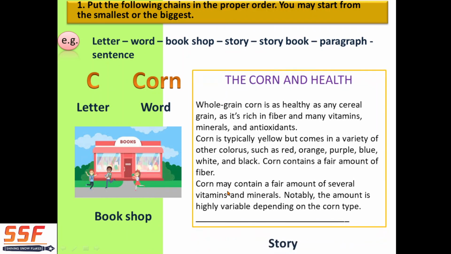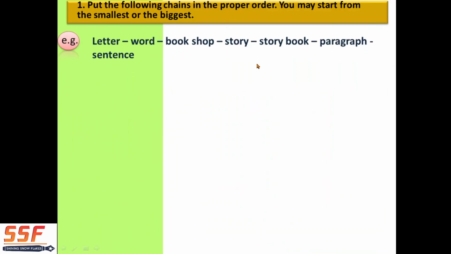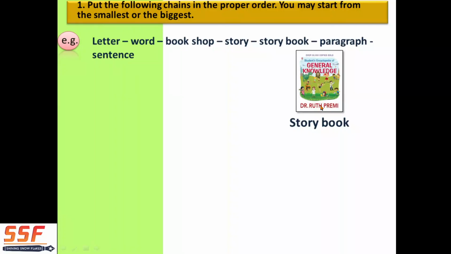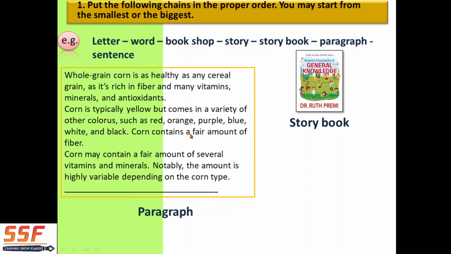Okay. So what's this? Then this is a story. You can see the story here. This is a story, the corn and health. It's an example. Don't take it as a serious one. It's not a real story, just an example. Next is storybook. It's an example. There are many books in the bookshop, so one of them is this. Here the storybook is given. I picked this as it relates to corn, as general knowledge.